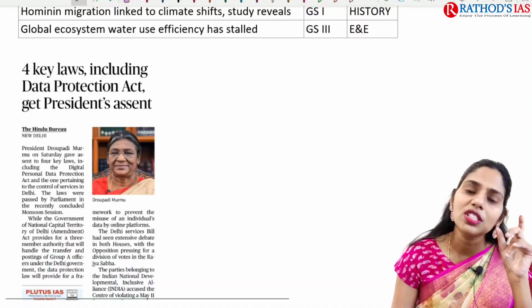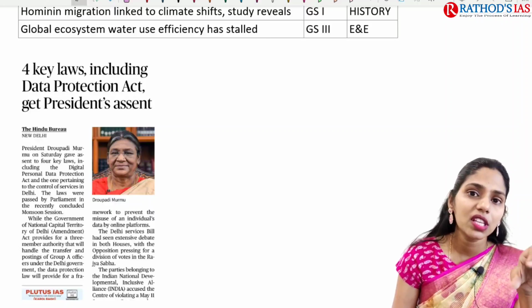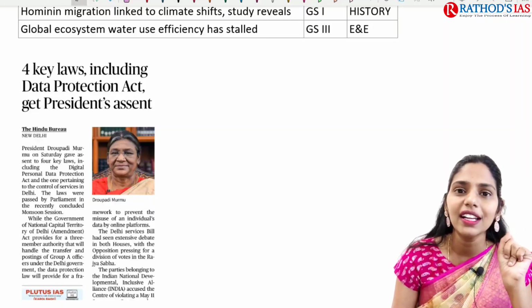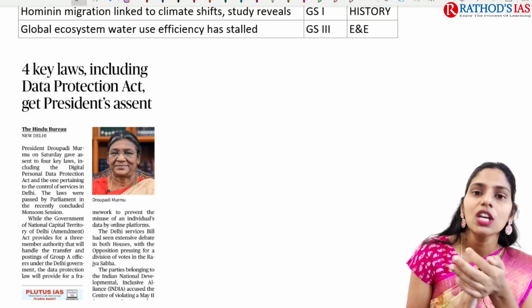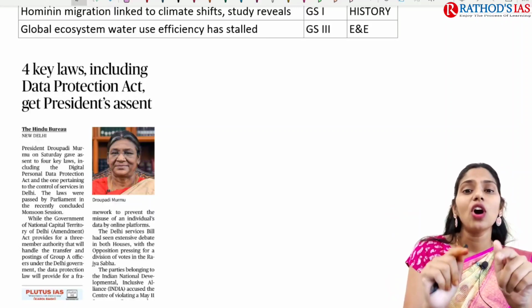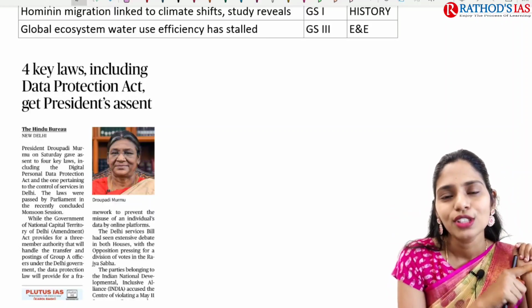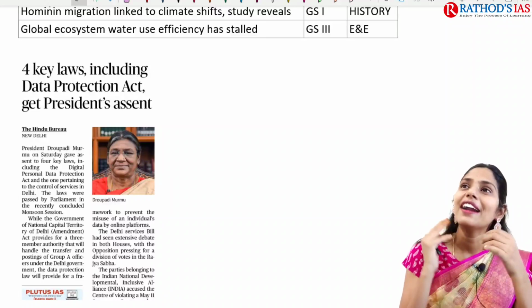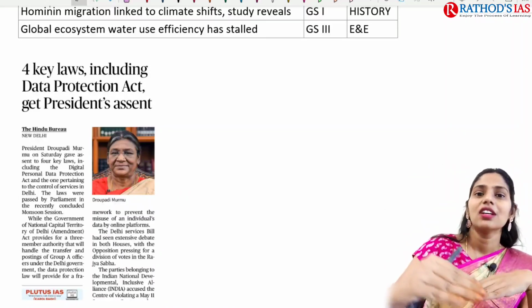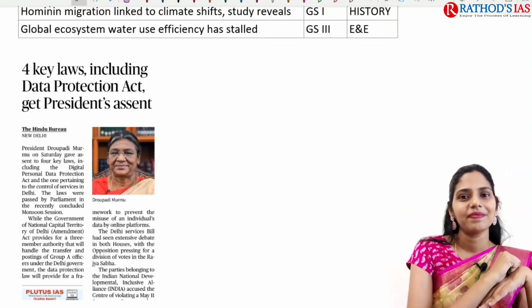Since 2017 onwards, we have been trying to come up with this data protection law in our country. Finally in this monsoon session, the bill has been passed and we even got assent from the president. This is a milestone crossed regarding data protection in India.